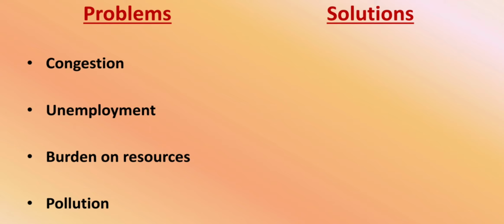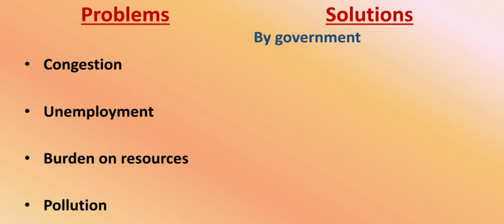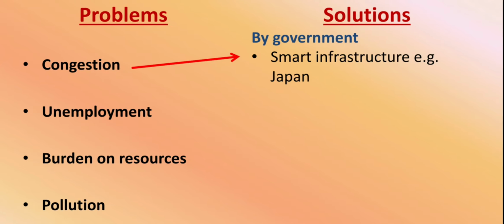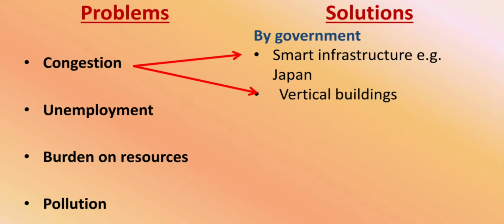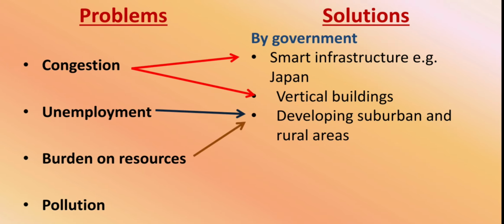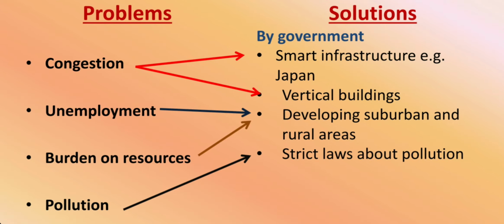First, let's think what governments can do to solve the problem of congestion. They can provide smart infrastructure like in Japan. The second solution they can provide for the same problem can be vertical building construction. Next, for unemployment and burden on resources, they can provide the solution of developing suburban and rural areas. And finally, for pollution, the government can make strict laws.